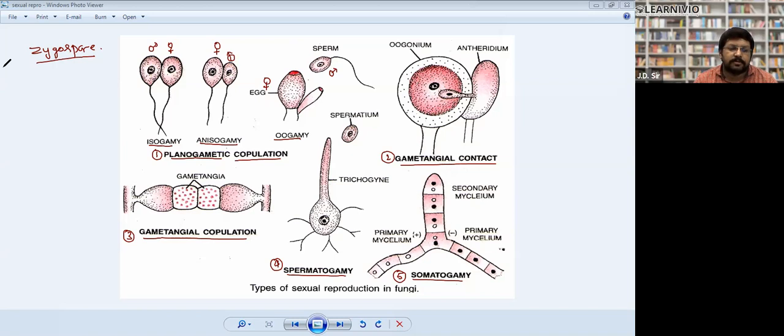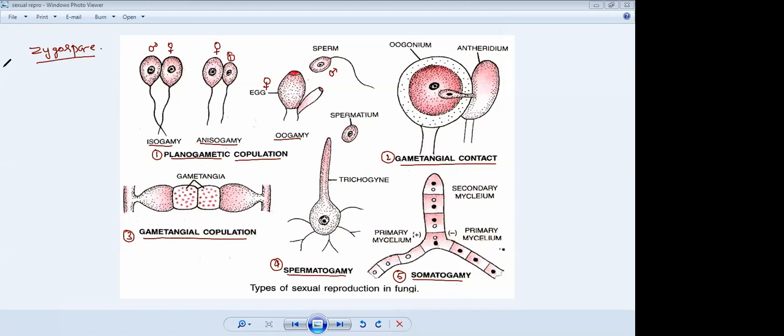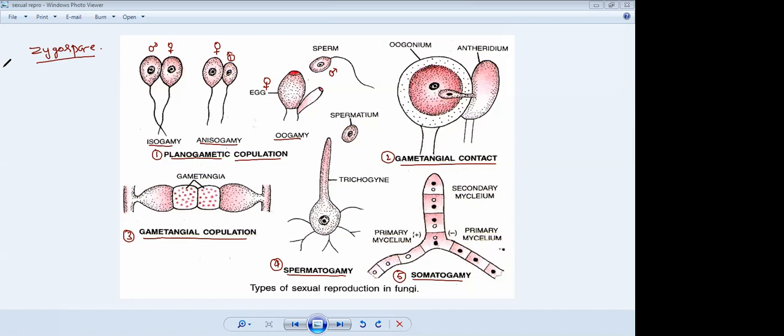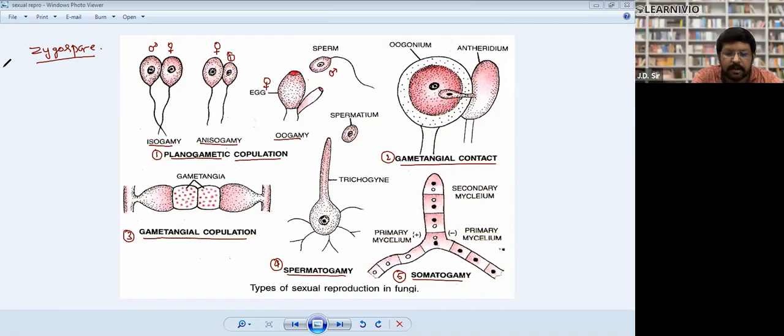It may be isogamy, where both male and female gametes are morphologically and physiologically similar.